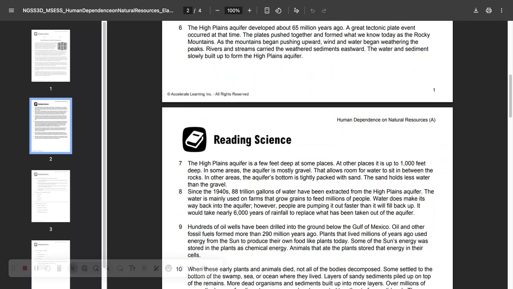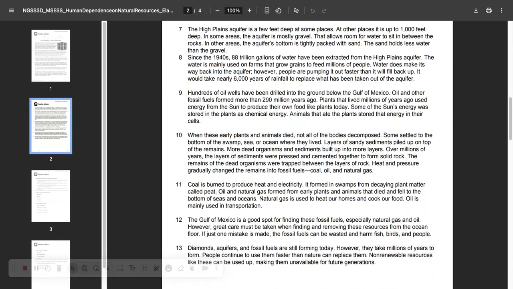A great tectonic plate event occurred at that time. The plates pushed together and formed what we know today as the Rocky Mountains. As the mountains began to push upward, wind and water began weathering the peaks. Rivers and streams carried the weathered sediments eastward. The water and the sediment slowly built up to form the High Plains Aquifer.